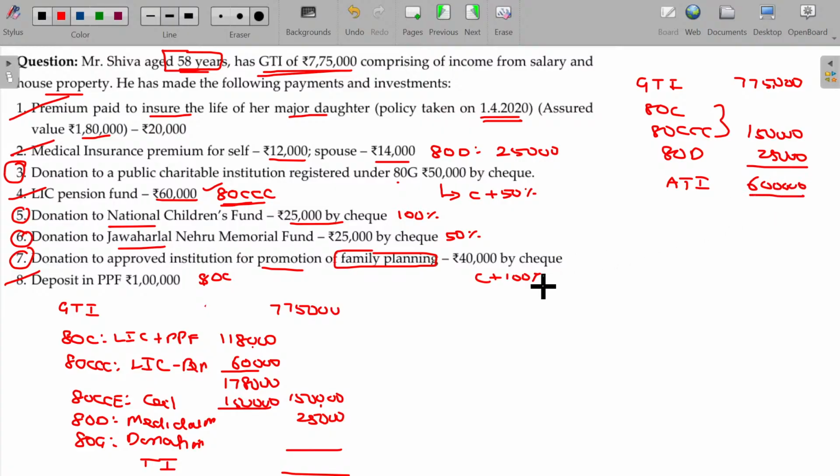Now I'm going to calculate the deductions under 80G in detail. Here, no ceiling, 100% category. Where? This one. 25,000. National Children Fund 25,000.